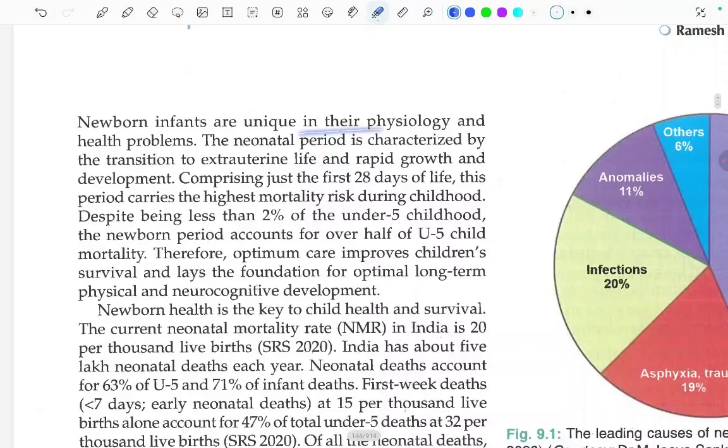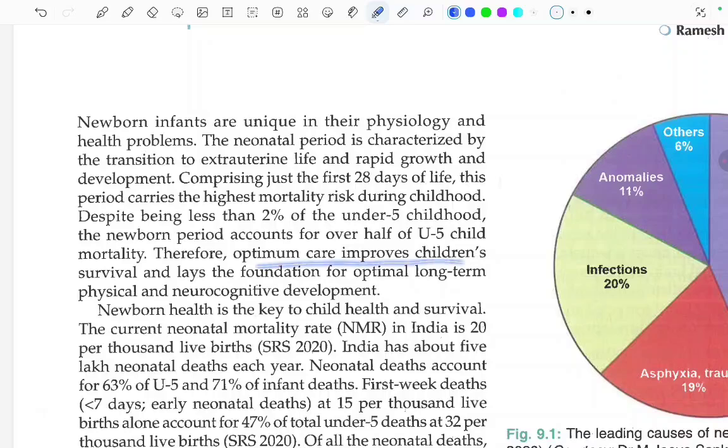Newborn infants are unique in their physiological and health problems. The neonatal period is characterized by the transition to extrauterine life and rapid growth and development. Comprising just the first 28 days of life, this period carries the highest mortality risk during childhood. Despite being less than 2% of the under 5 childhood, the newborn period accounts for over half of the under 5 child mortality. So this means that a lot of deaths occur during the first 28 days of life.